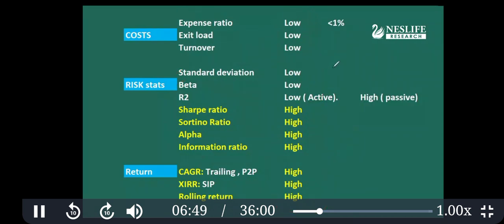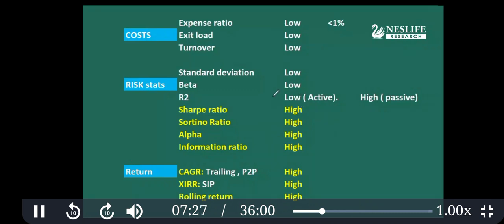Now, how high and how low will be based on comparison with the index and peers. There is no absolute number where we can say this standard deviation is low and this is high. It is based on the category and peer group. Nevertheless, we made one simple criterion: alpha should be at least 1, Sortino ratio should be at least 1, and exit load should be less than 1. However, there is no definition of low and high. This one is for screening purposes, but it should be low.